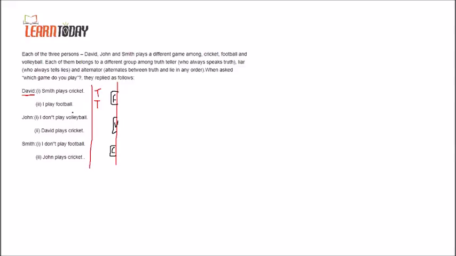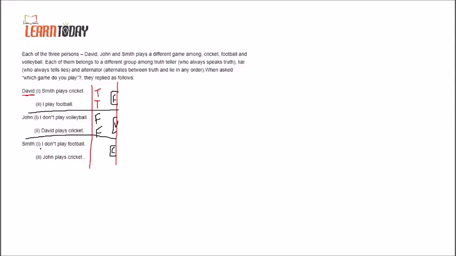Now check the other sentences also. If they contradict with each other, then this case will fail. If they do not contradict, then we can consider this case. We assume that both of David's sentences are correct. Now I will check this one. I don't play volleyball, but he is playing volleyball, according to David. So this sentence becomes false. Now the third: David plays cricket. But David is playing football, so this sentence is also false.